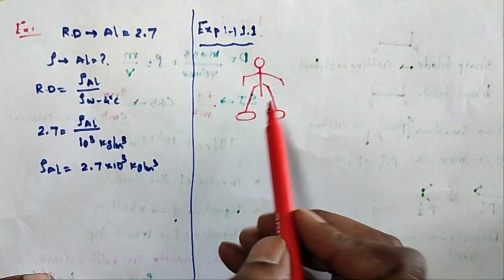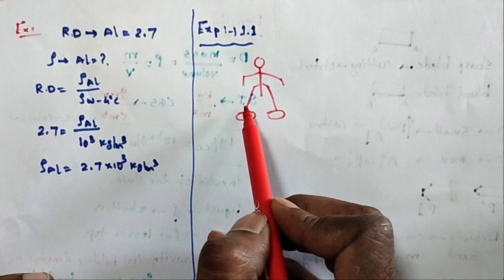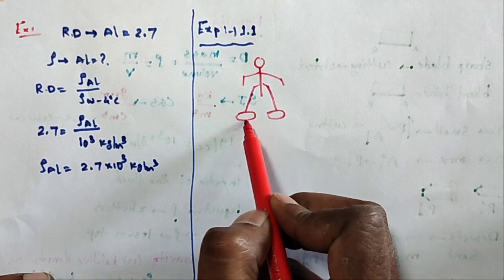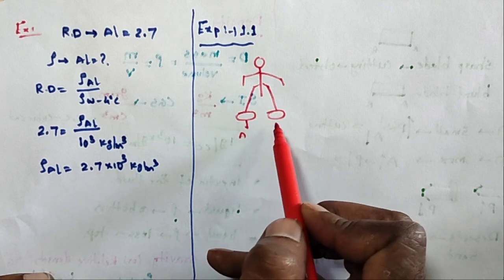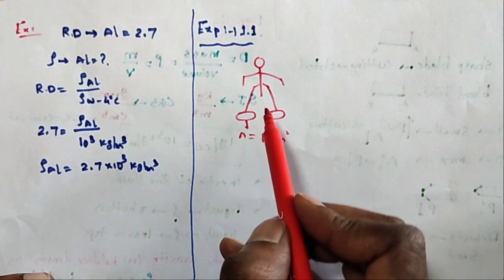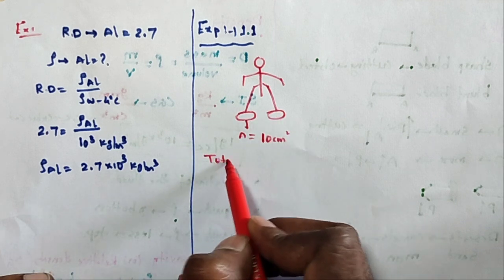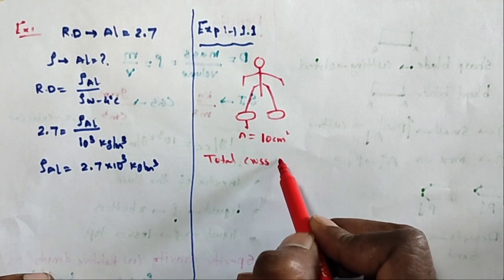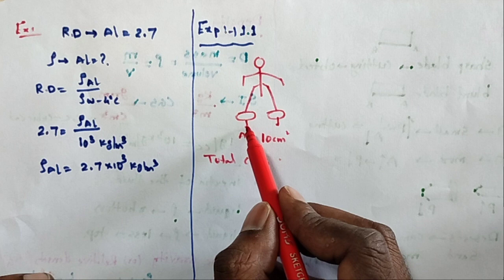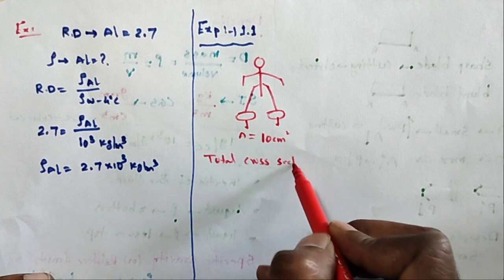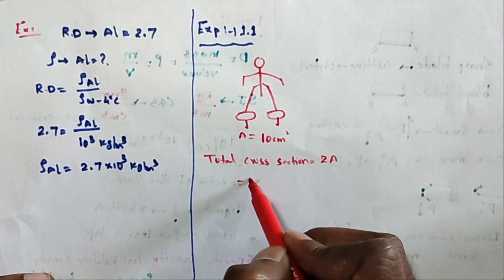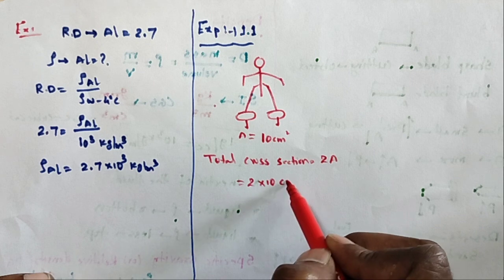Here the solution. So let us take, this is the one man. Here these are the femurs. So two thigh bones. So each has a cross section A. What is the cross section given? 10 centimeter square. Therefore I am taking the total cross section. Two legs, two femurs, the force is acting on them. What is the total cross section? So that is the cross section of these two femurs, 2 into A. So that is 2 into 10 centimeter square.